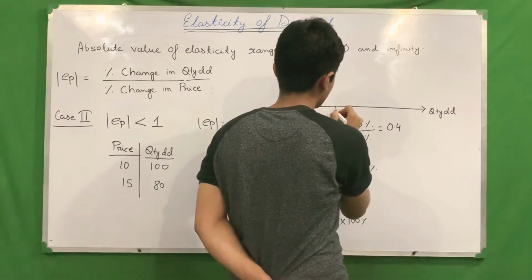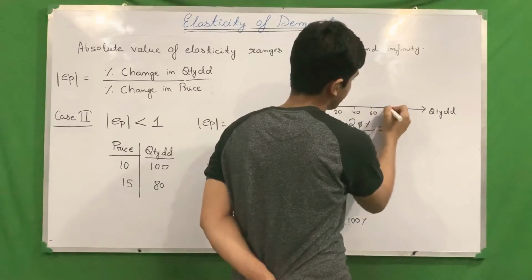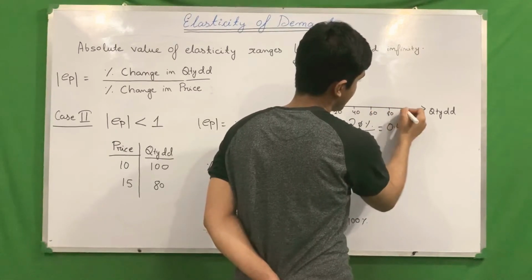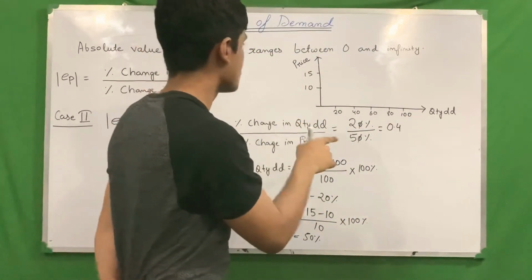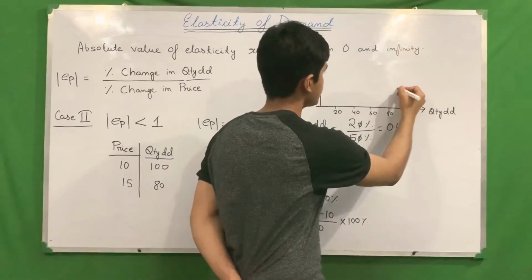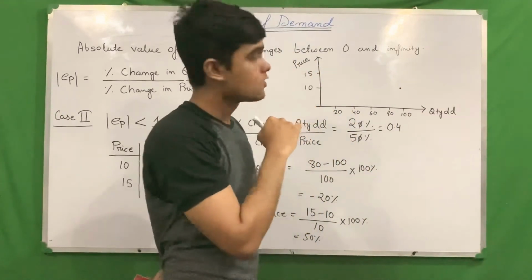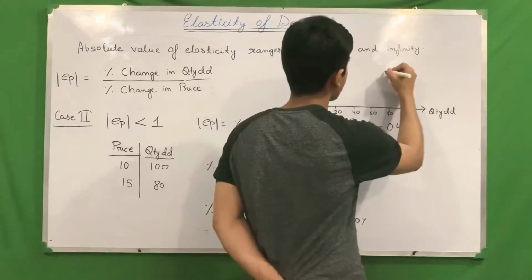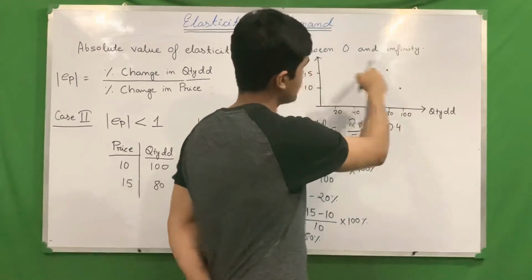So here maybe 20, here maybe 40, here maybe 60, here maybe 80, here maybe 100. When price is rupees 10, quantity demanded is 100. You see I marked it 10 and 100. When price is 15, quantity demanded is 80. Here, 15 and 80.